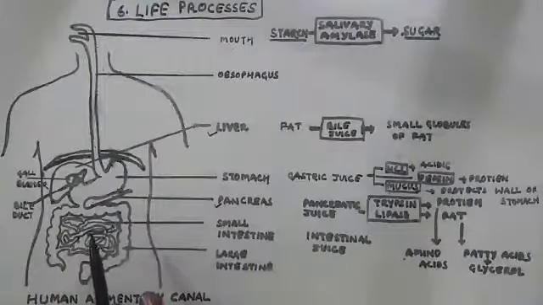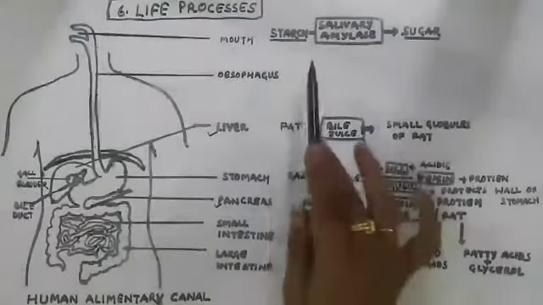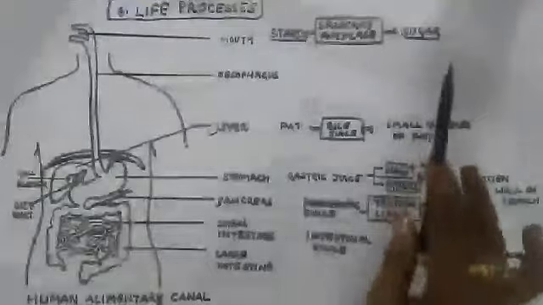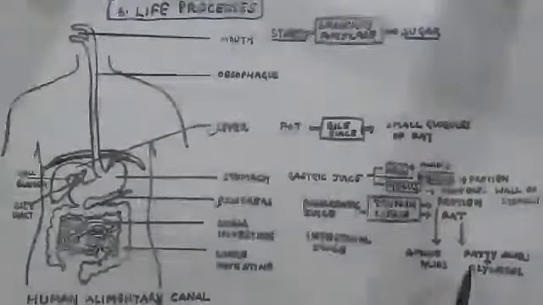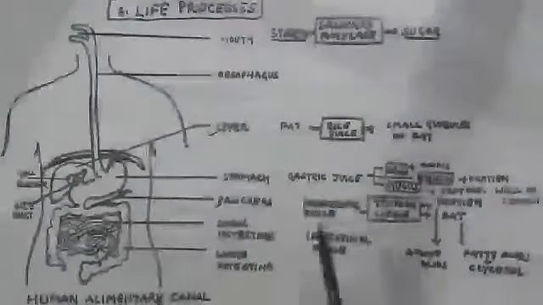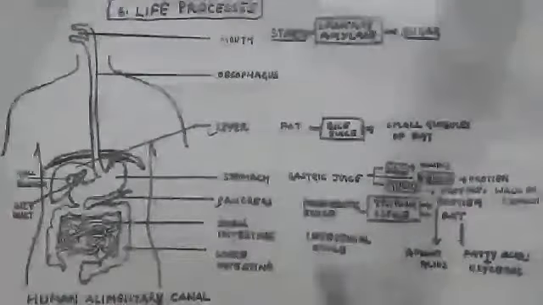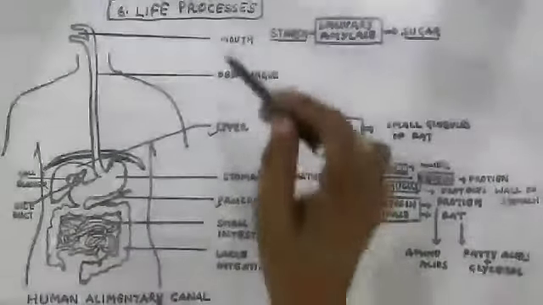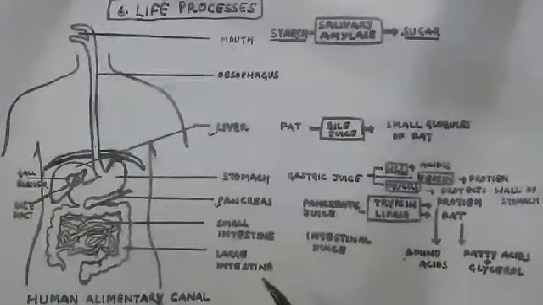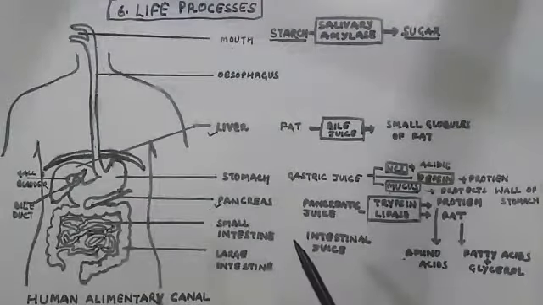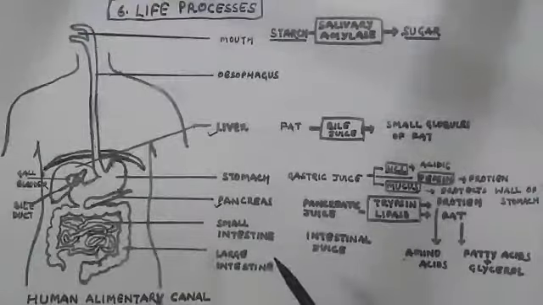So, food materials such as starch or complex sugar have been converted to the simpler one, that is sugar. The fat has been converted into fatty acids and glycerol. The protein has been converted into amino acids. This complete process involves all the organs as well as different glands such as the liver, pancreas, gastric glands present in the stomach, and intestinal glands present in the small intestine.